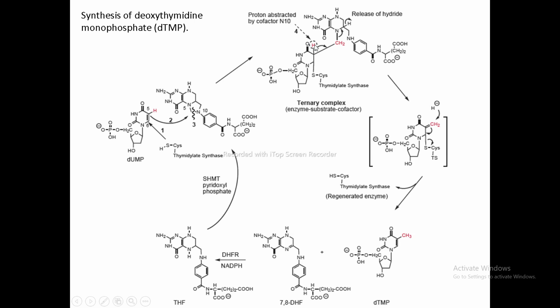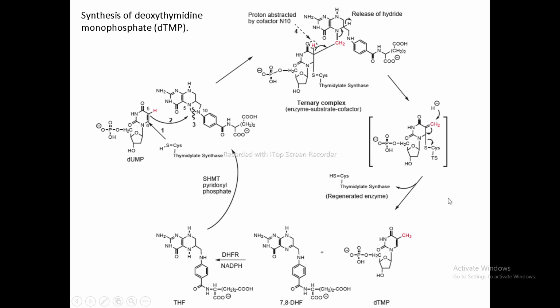So this hydrogen gets abstracted by this N10 nitrogen, and this hydrogen abstraction step is essential for the synthesis of the dTMP.